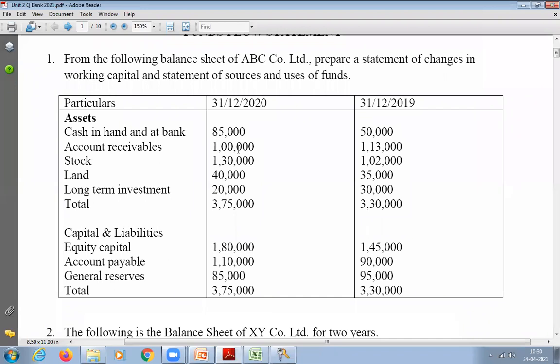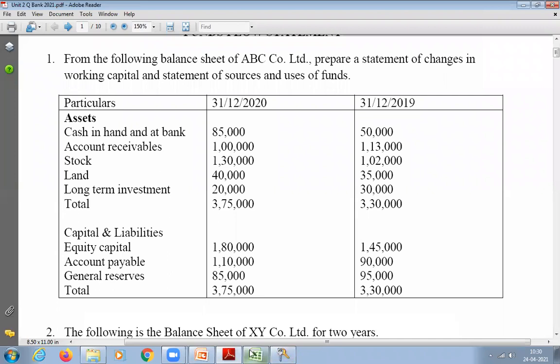You should take only things which are given in the balance sheet, and that too only current assets and current liabilities, to prepare the statement of changes in working capital. Is it clear? Understood?